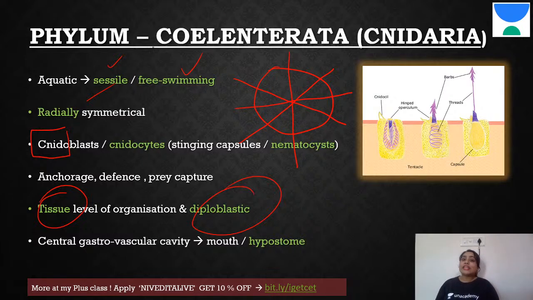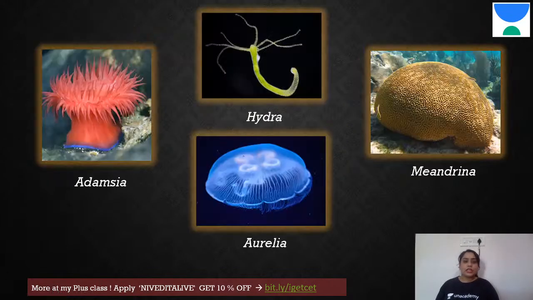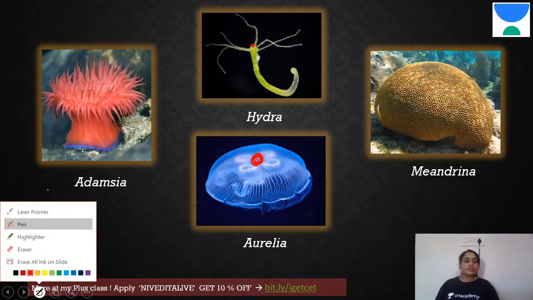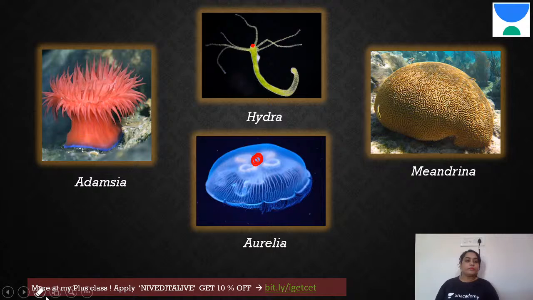That is why the word coelenterate comes. It has a cavity. It is not like the coelom. Remember, it is not like the coelom. It has a mouth, which we call the hypostome, from which there is entry. I'll show you the image. In this case, over here you would find the mouth. Here also, within the tentacles, it would be over here. So you would find these mouth-like structures. Hypostome we call it. Let me erase the ink.